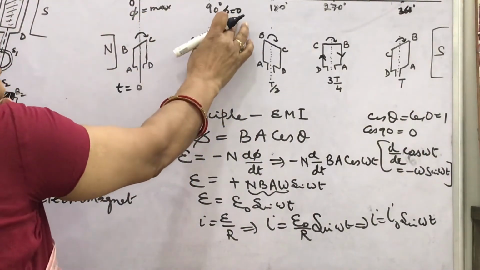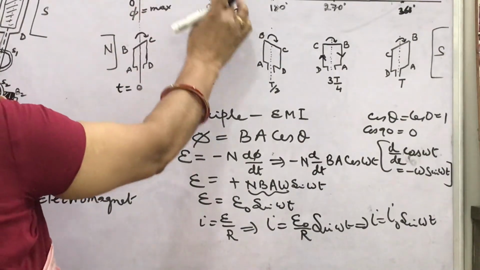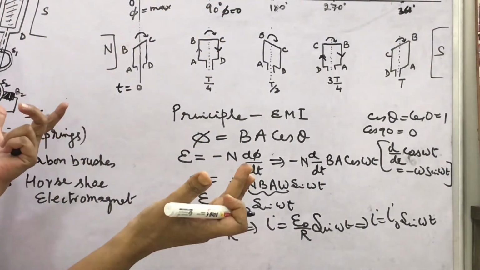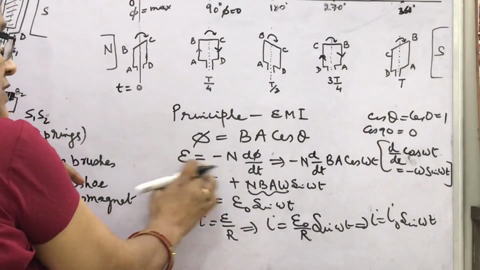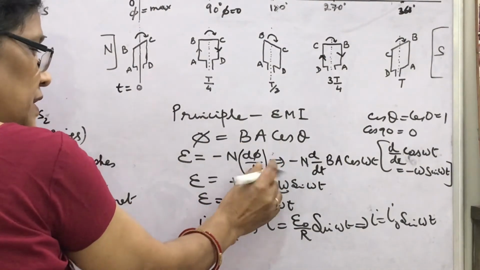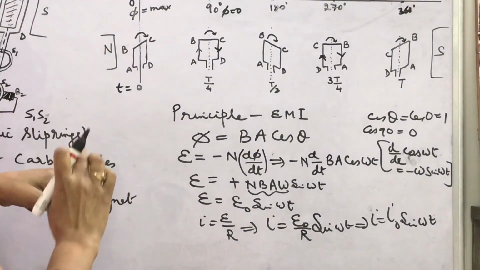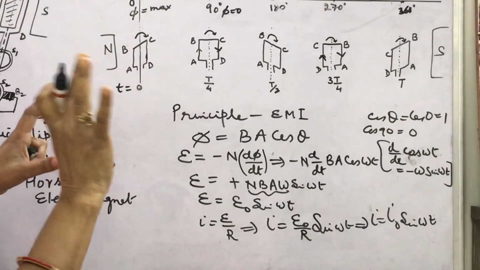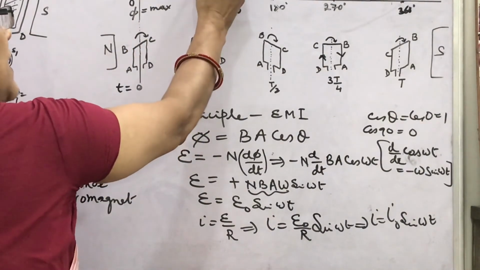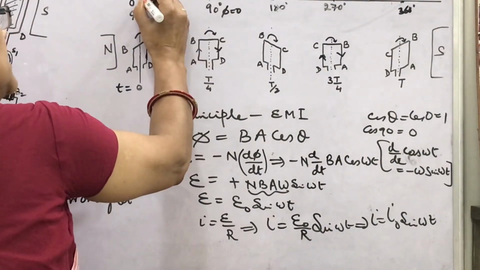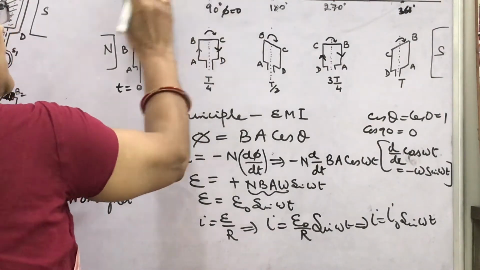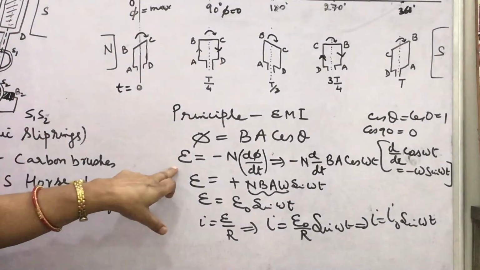Flux is 0, but from maximum to 0 is maximum change. And you know, if flux change is maximum, d phi by dt will be maximum, then EMF will also be maximum. So what does it mean? That at 90 degree, suppose this is the maximum EMF produced.